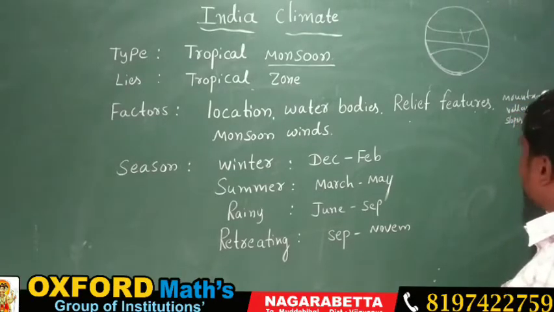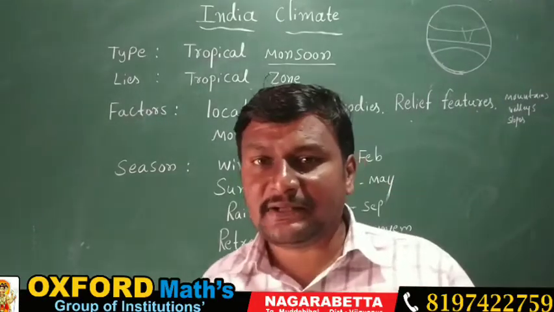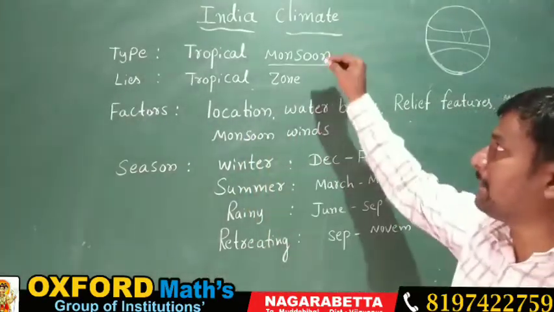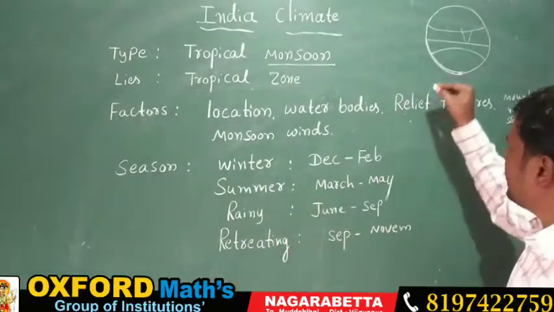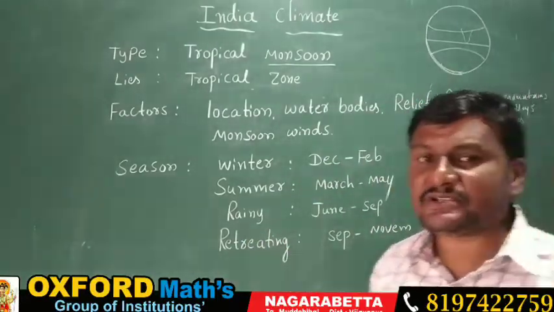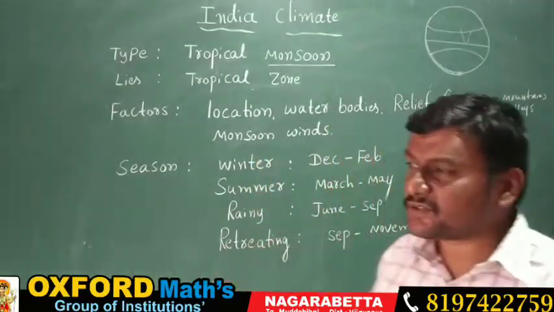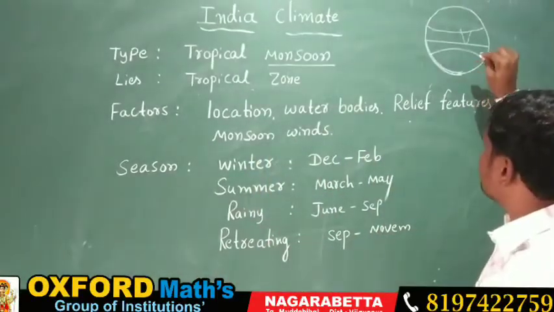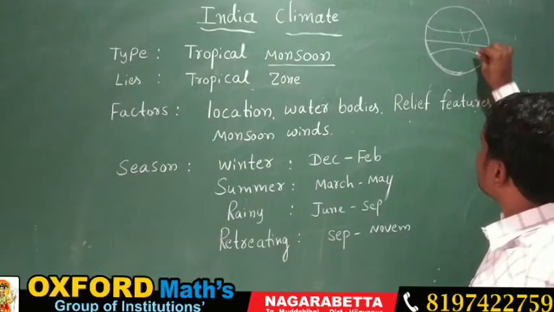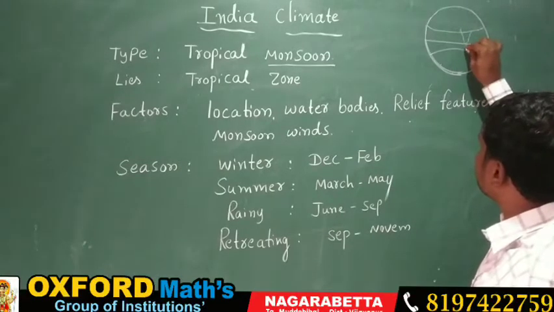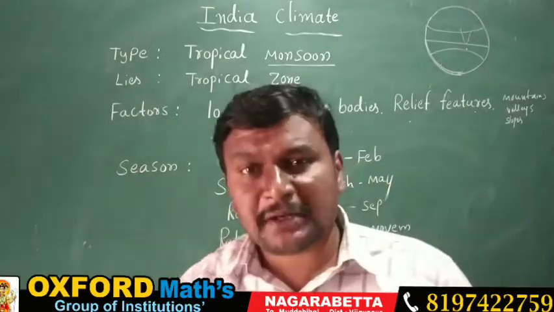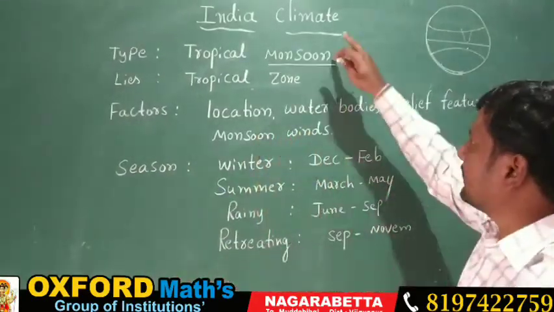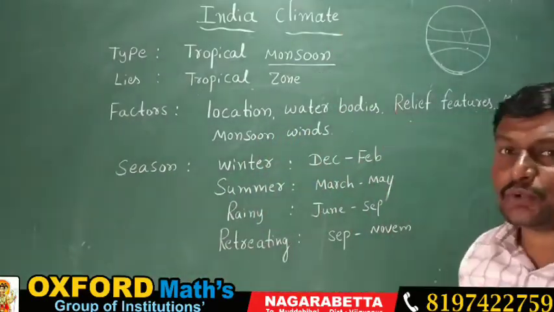So a variety of relief features makes the climatic conditions change. And the monsoon winds. In which direction are the winds going to move towards India? The winds change, either the winds which cross the equator from the southern hemisphere, or those which come from the northern hemisphere. The movement of the wind also makes the climate conditions change.